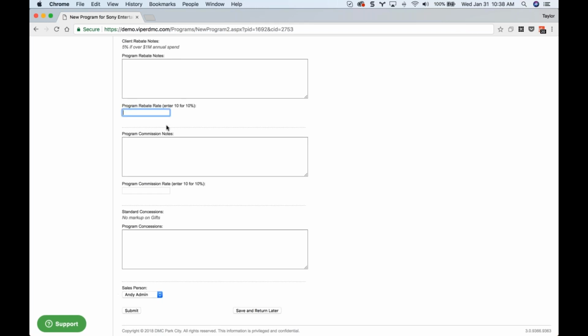Let's say that they have gone over that $1 million threshold. That is something you'll need to manually check. So let's just say we're putting in a 5% rebate here. If we wanted to track it, you'd enter it into that field there.